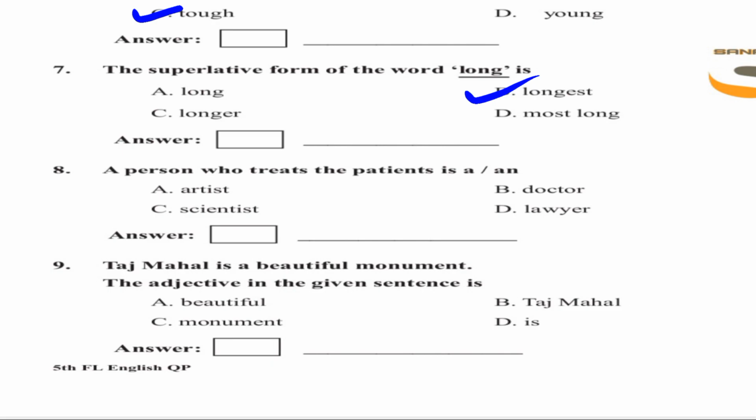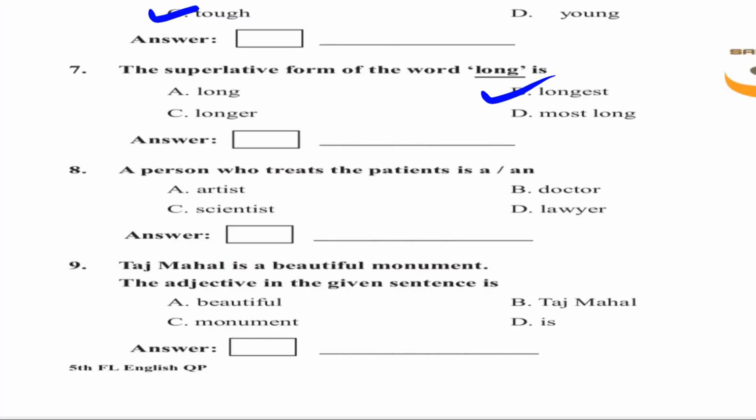A person who treats the patients is a or an... Who is that? A person who treats the patient. We call him doctor, right? So doctor is the right option. What you have to do here is write down option B in the box and then write doctor in the space provided. Okay, let us go for question 9.